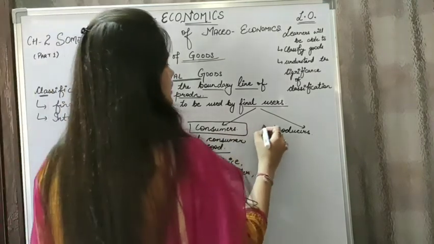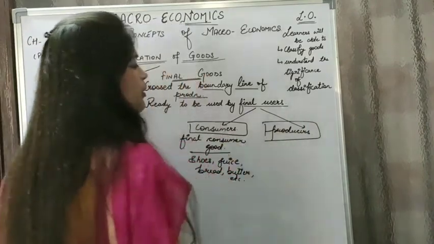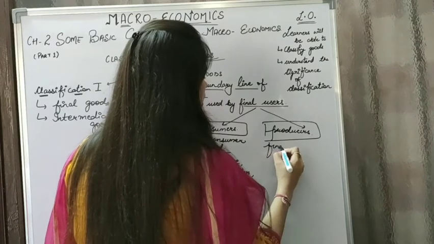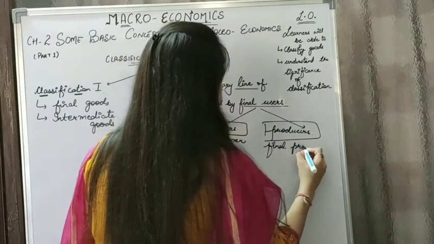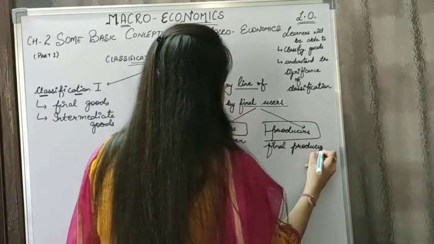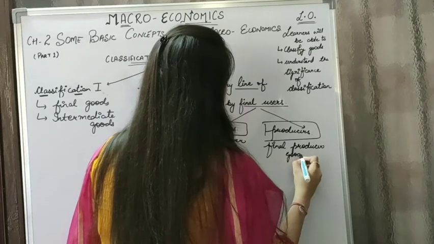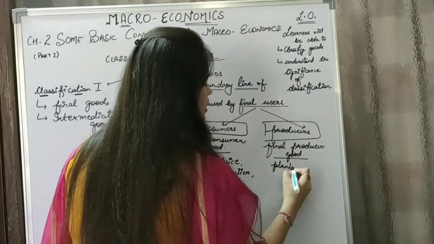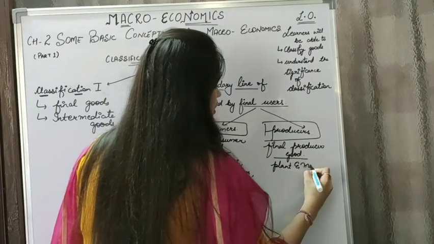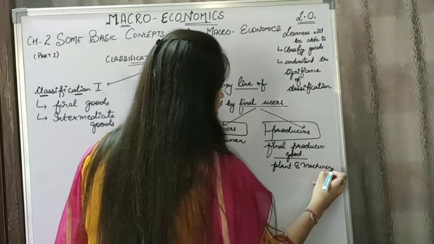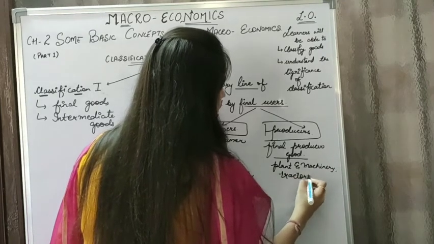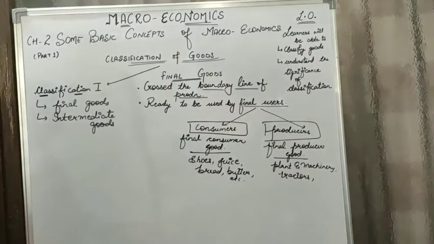And if this final good is used by the producers in the end, then it becomes a final producer good. And the examples can be plant and machinery, it could be tractors, harvesters, etc. and many more.